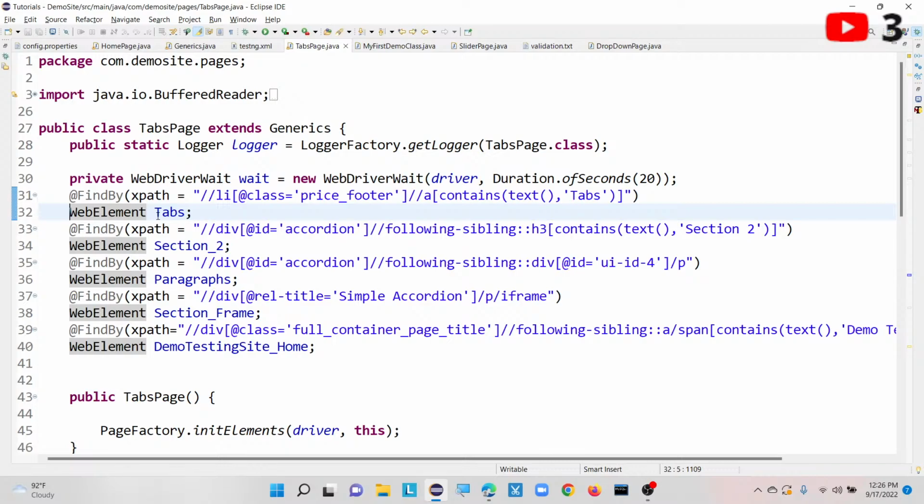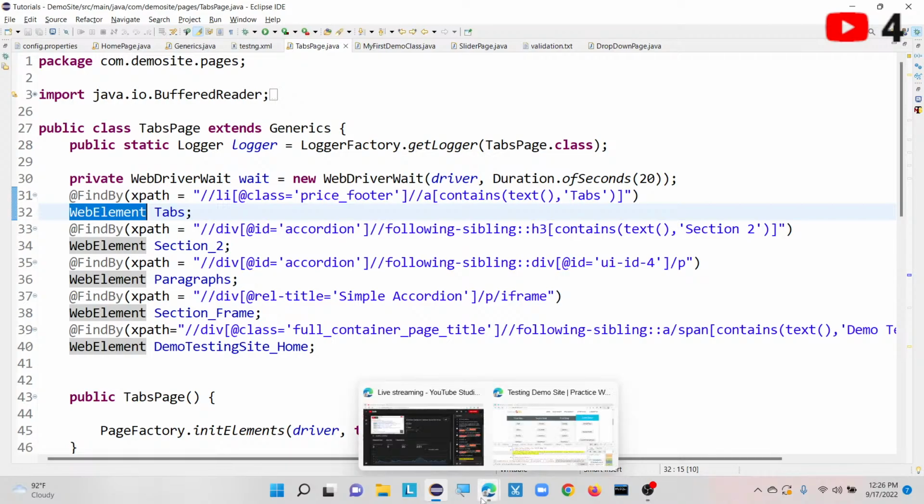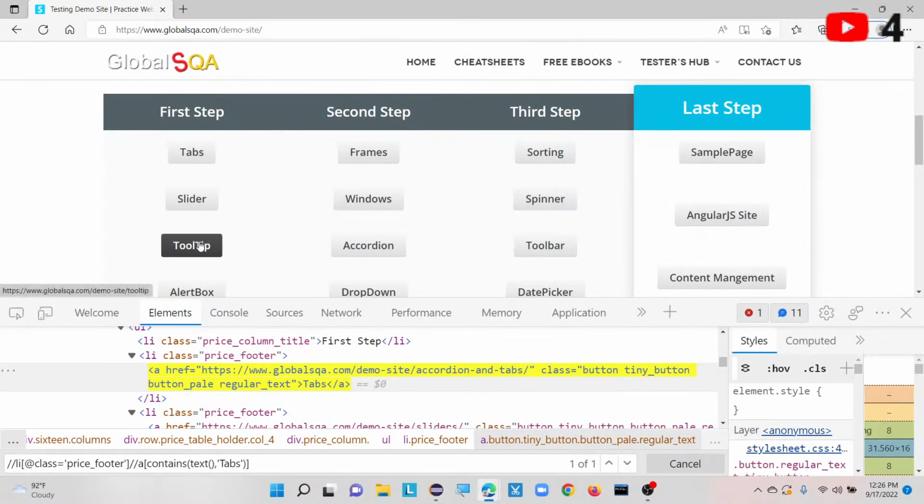You can also define it the same way, but I did not mention it here. When you are practicing, for better practice, you can define it as a private web element because we are using it on the same page. That web element tab will be present on only a single page, right? So we have to define it at page level as a private web element. Once that is done, if I click on this tabs button, what is the next step?